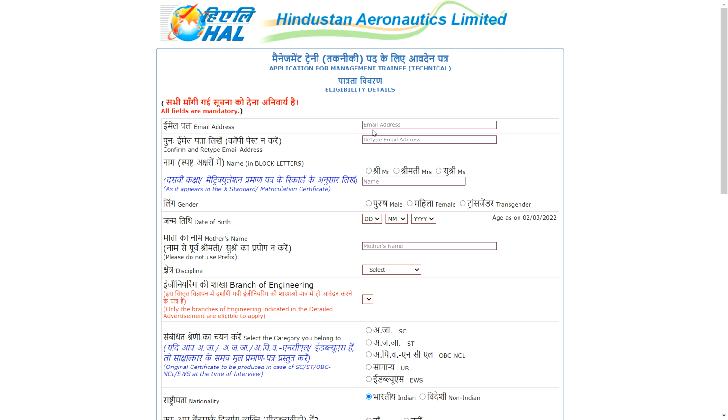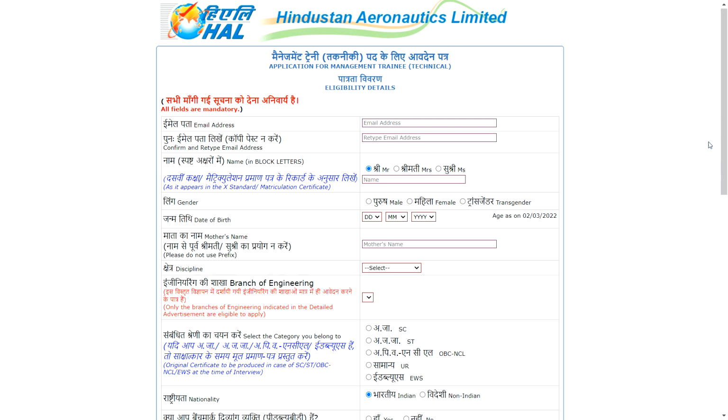Then you need to enter your email address and again re-enter your email address. Then here you have to select your Mr., Mrs. or Miss, so it depends on you. Then you will select your gender. Most of the candidates also make mistakes here while selecting gender. Male or female, you can select.